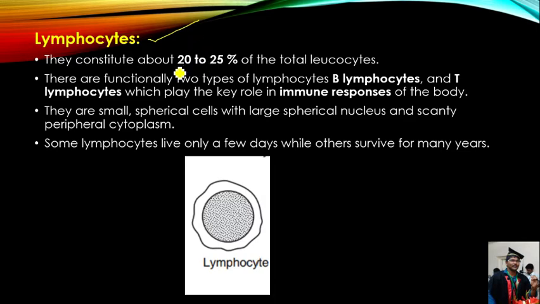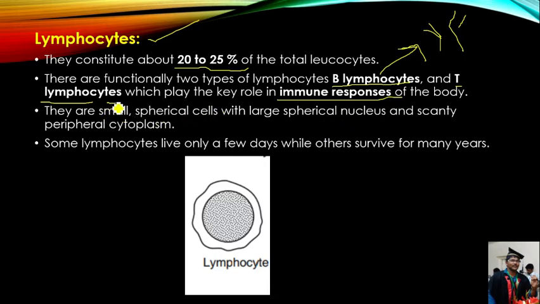Lymphocytes. Lymphocytes occupy 20 to 25% of total white blood cells. The lymphocytes are again divided into two types, B lymphocytes and T lymphocytes. B lymphocytes are white blood cells that produce antibodies in our body. Those antibodies can kill antigens which enter into our body. T lymphocytes help the B lymphocytes in the production of antibodies. Hence B lymphocytes and T lymphocytes play a key role in the immune responses of our body.